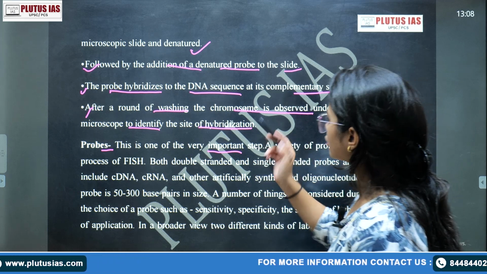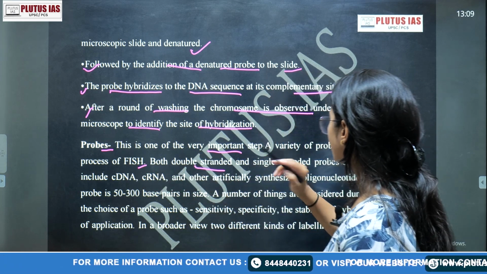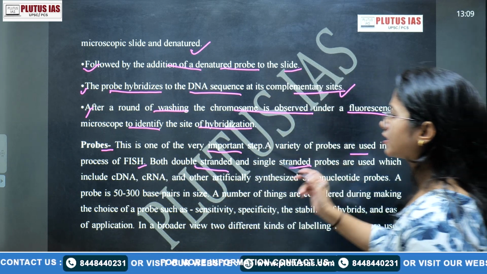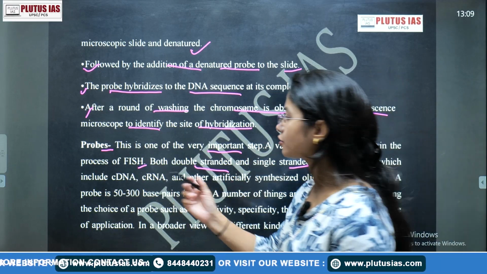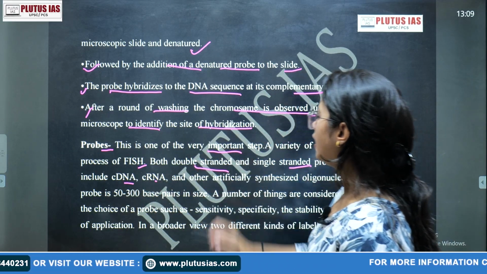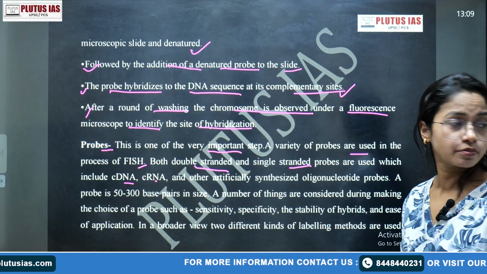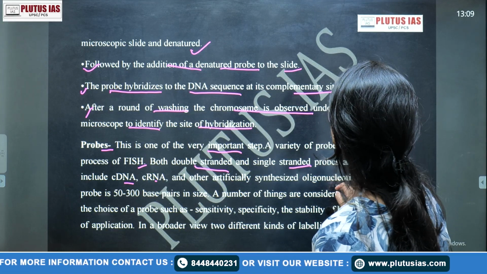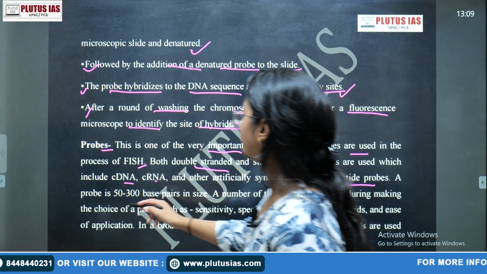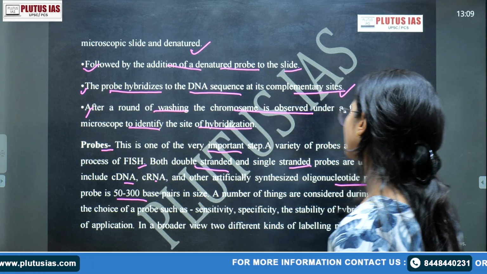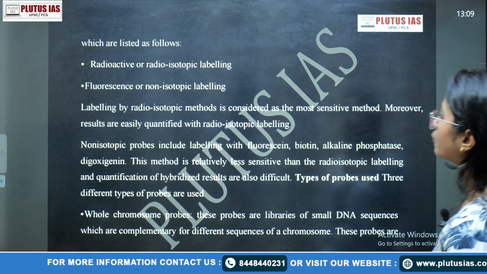A variety of probes are used, both double stranded and single stranded. Preparation of probes includes cDNA, cRNA, and other artificially synthesized probes that are also in the market, such as oligonucleotide probes having 50 to 300 base pairs, and so many other things. Okay, we are not going to talk about the probes in detail.